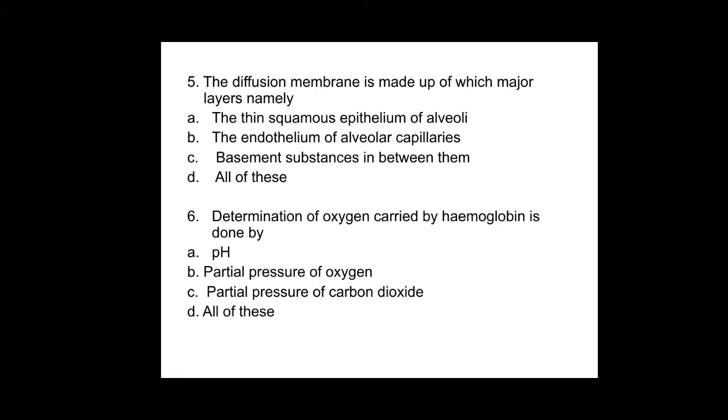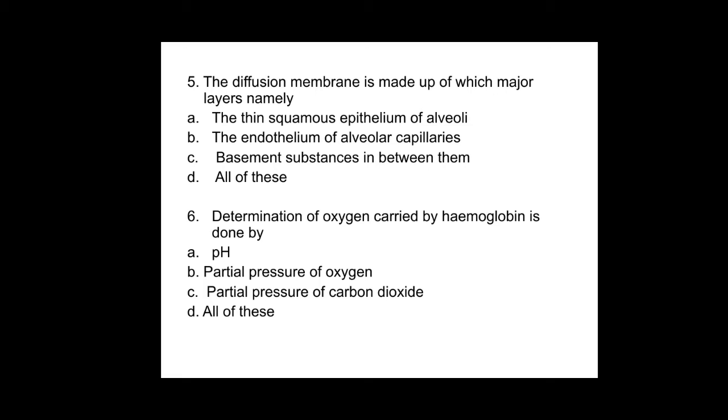Sixth one, determination of oxygen carried by hemoglobin is done by option A pH, option B partial pressure of oxygen, option C partial pressure of carbon dioxide, and option D all of these.